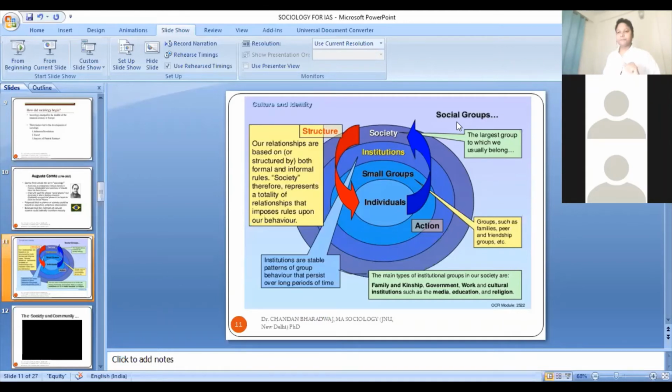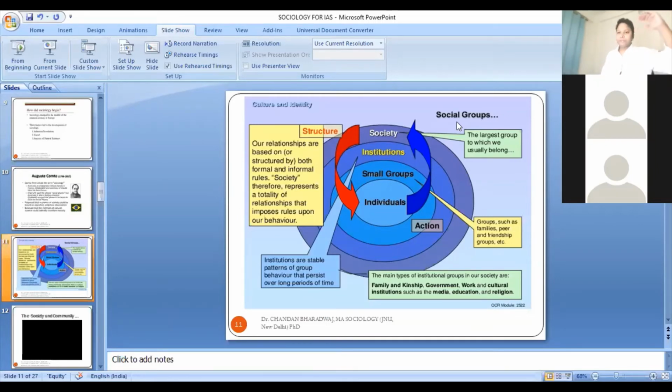In social structure, what we have? Social structure is basically an arrangement in which individuals, groups, and institutions are closely linked with each other. They are in relationship to each other. So in sociology, you can start a sociological study, exploration of social reality, understanding of society, either through the study of social structure, which is a comparatively much bigger social unit, or you can focus on individuals. Either you can start from the top or you can start at the bottom.